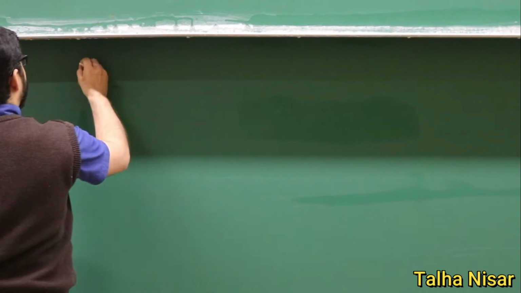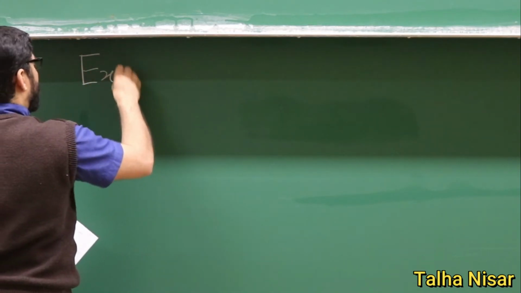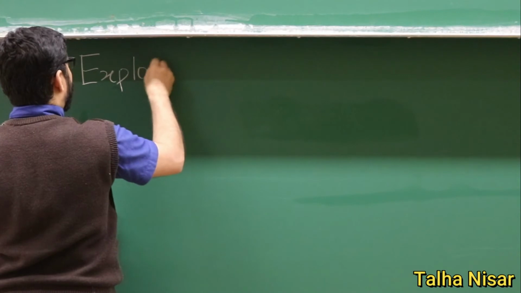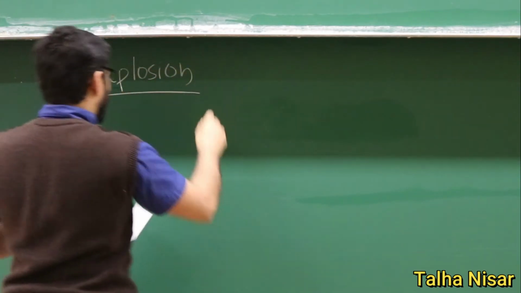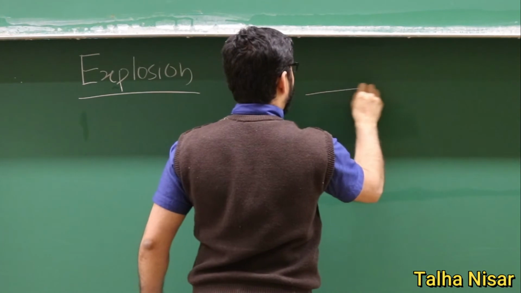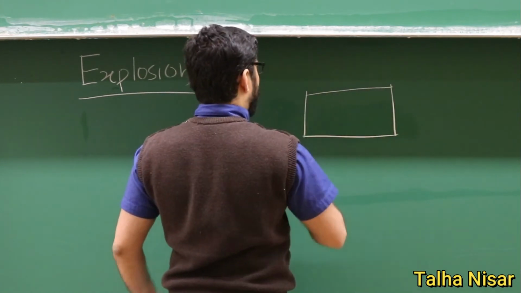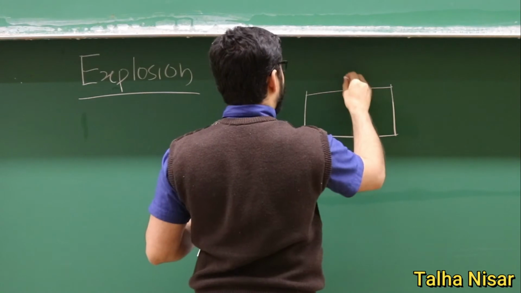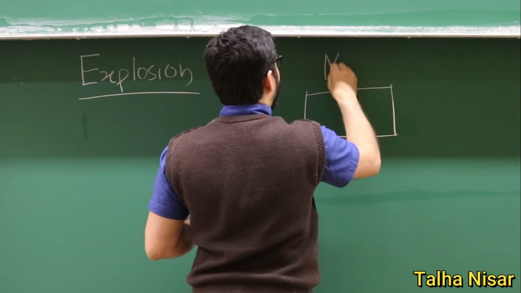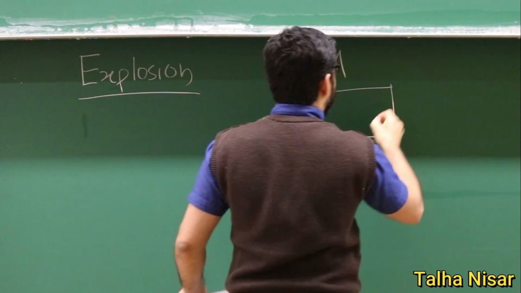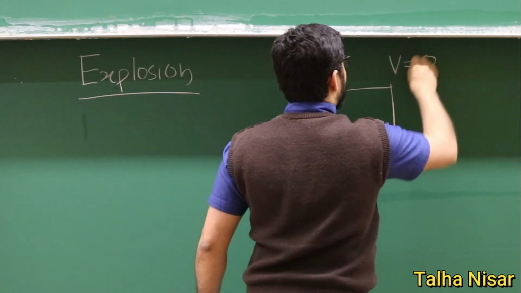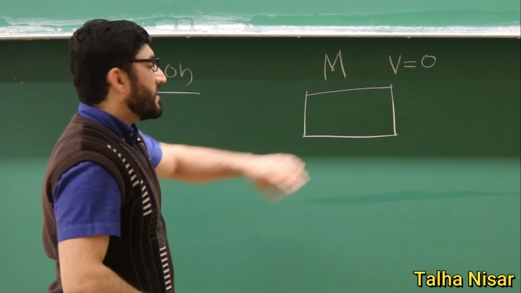And now we discuss the example of the superelastic collision. In the superelastic collision, the kinetic energy after the collision is higher than before. So we have an explosion. Here we have a big mass, which we write with the capital M, and it has the velocity which is 0. So the velocity of this mass is 0.